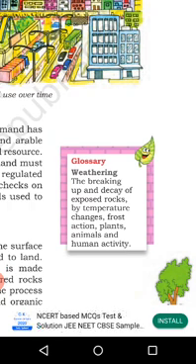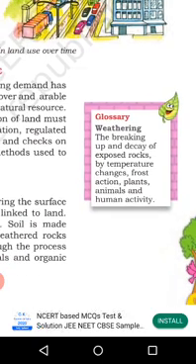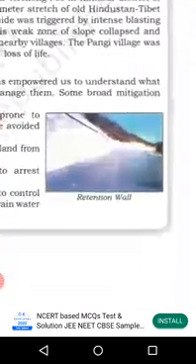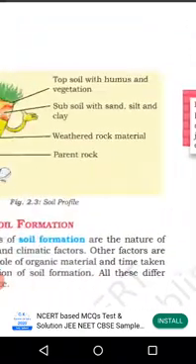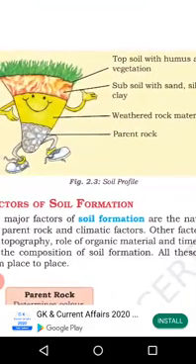So these are the causes by which we see the breaking up and decay of rocks, and they are also important for making the soil.